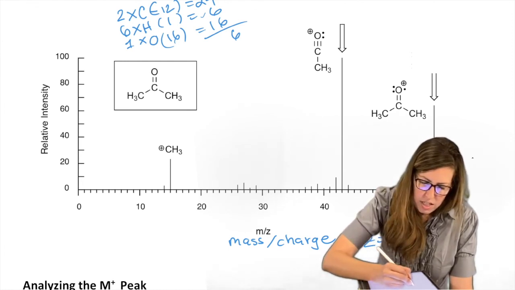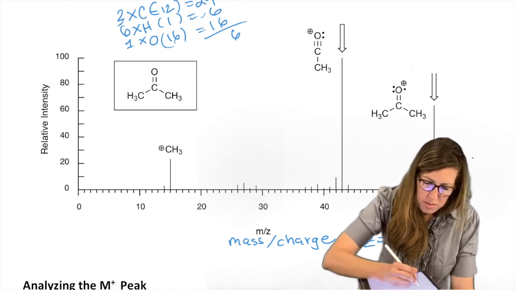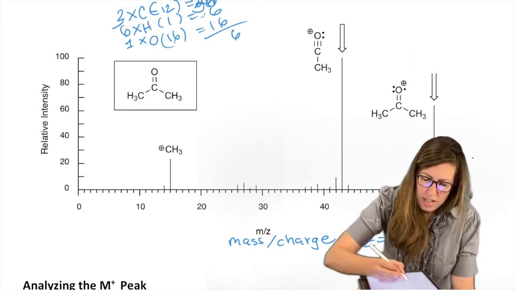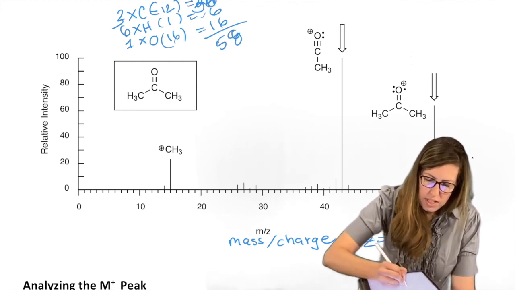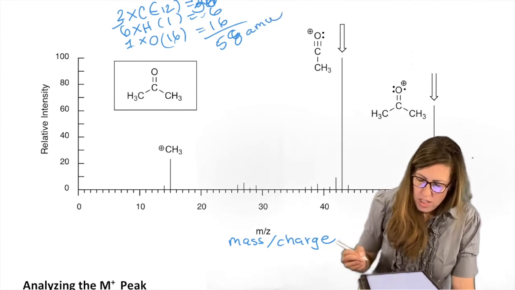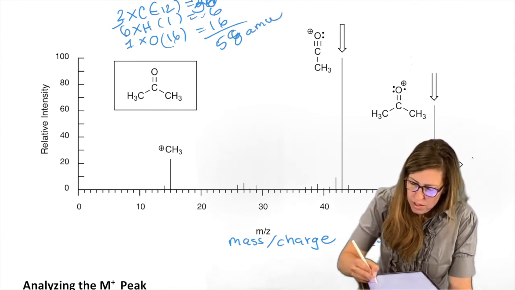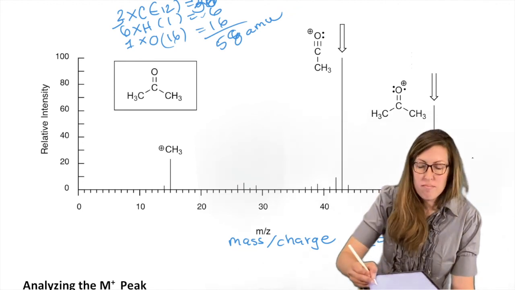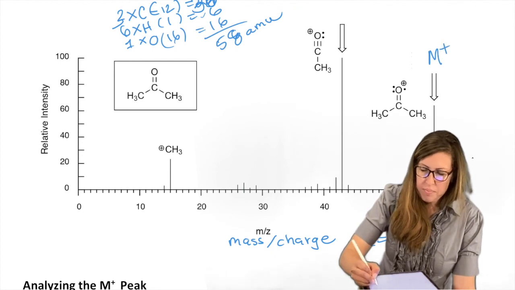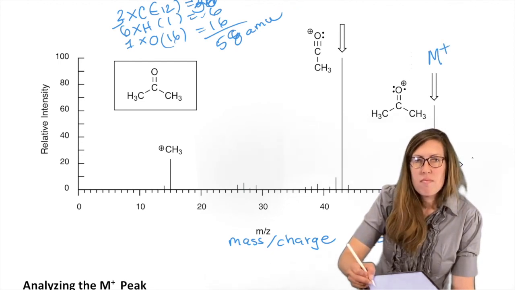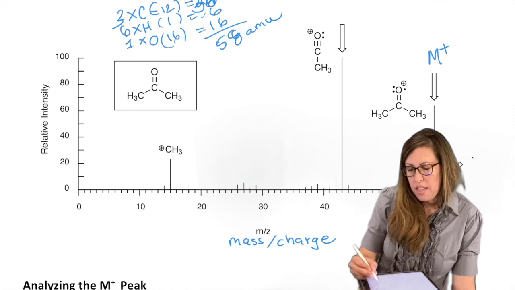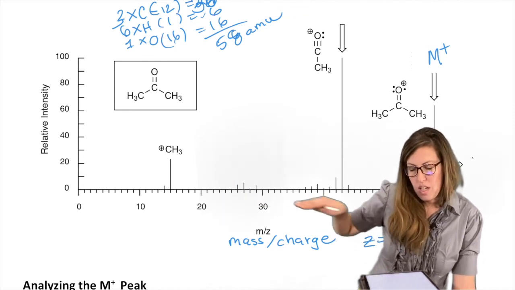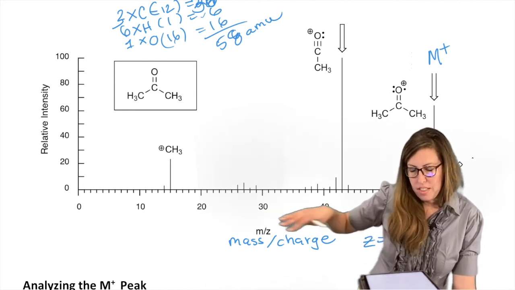I missed my H. 3 carbons, I messed up, 3 carbons. There we go, 36. I knew I was going to be off because I had peaks way heavier than that. So 36 plus 6 plus 16 is 58. Okay, let's look for 58. Here's 60, 59, 58. Okay, there it is. That's our M+ peak. It's the tallest one in the heaviest region. Heaviest is the farthest along on the x-axis, because this is mass increasing, right?